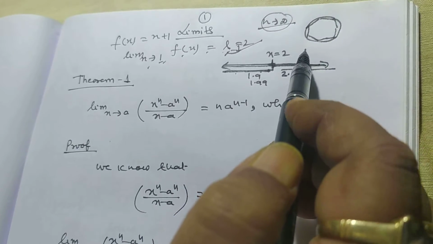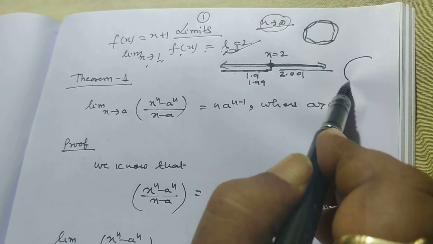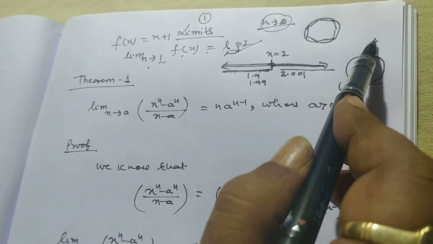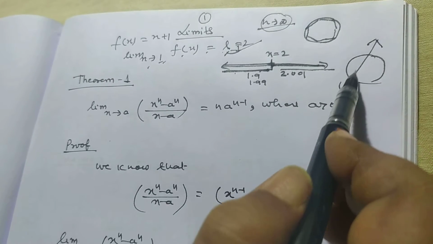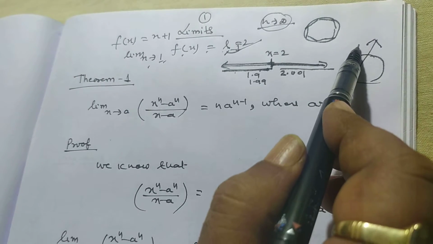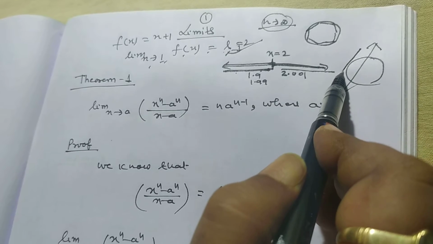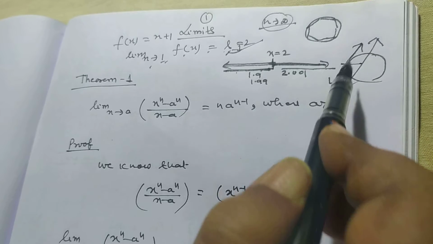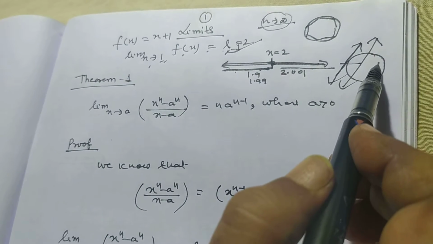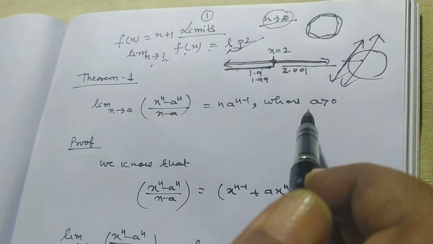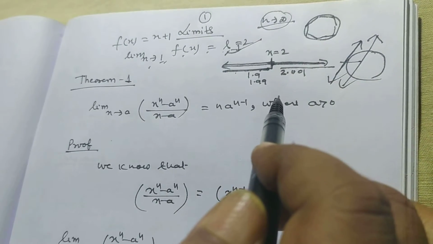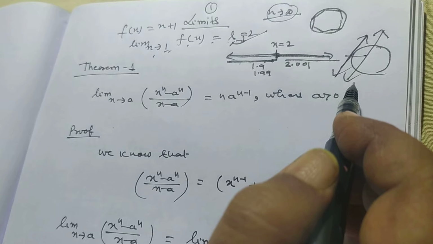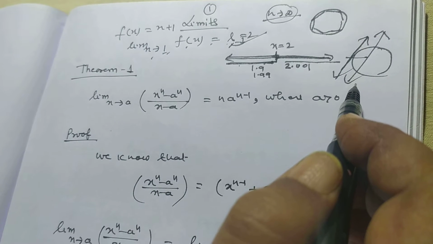Now you take another example. Suppose this is a circle and this is a tangent. So this line is known as secant. And if this line intersects the circle at a single point, then it becomes a tangent. So the limiting value of this secant is the tangent, you can say. So in this way you can take so many examples to get a feeling of limit.